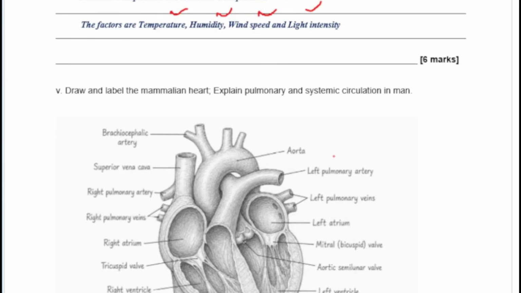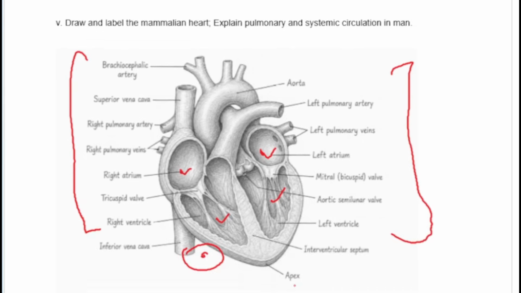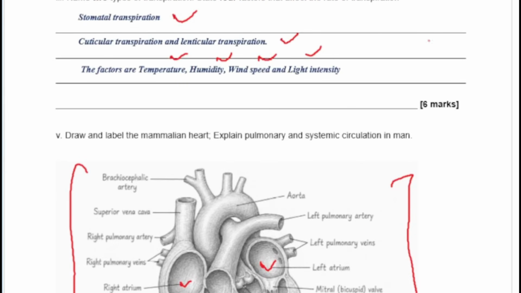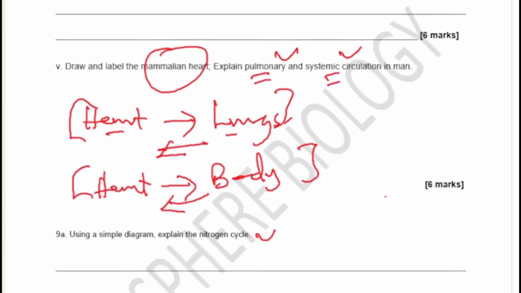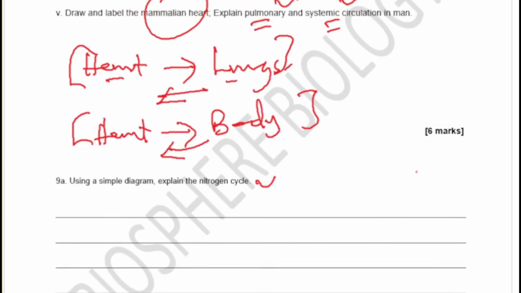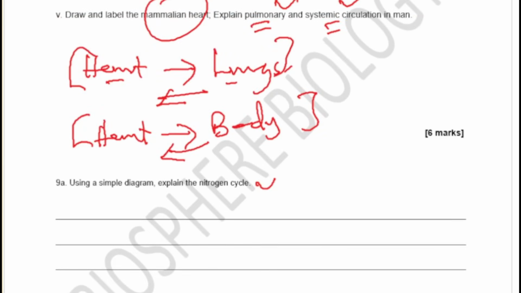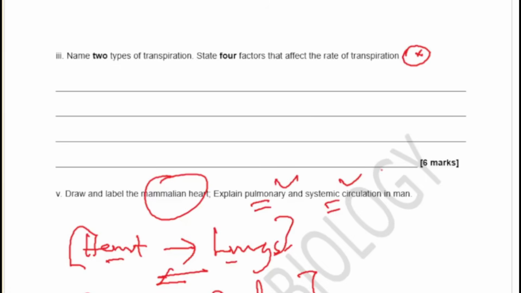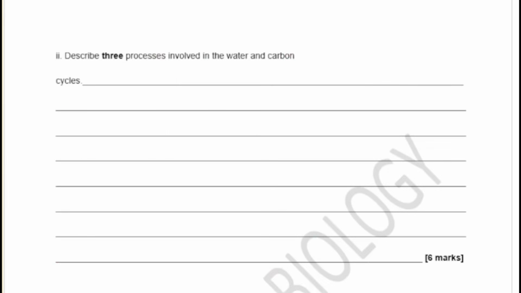Now, this is a diagram of the heart. You should just know how to draw or sketch this diagram in case you are asked to sketch it. But this is the right atrium, this is the right ventricle, the left atrium, the left ventricle. Just study the parts of the heart, as we don't want to make this video very long. So study that and see how you can get some extra marks on that. Okay, so moving on to the next question now. We were asked to talk about the nitrogen cycle. Let's see the next question before we go back to that.